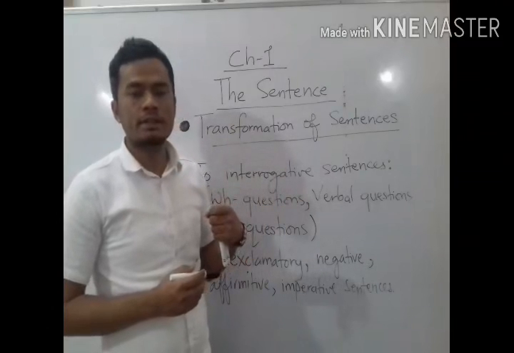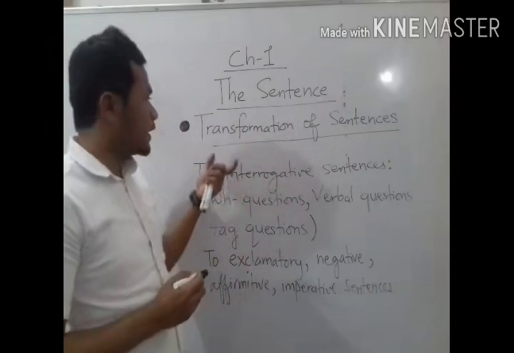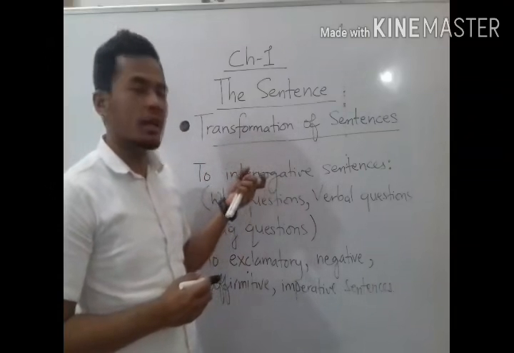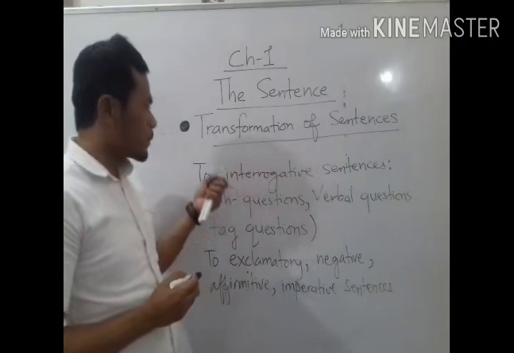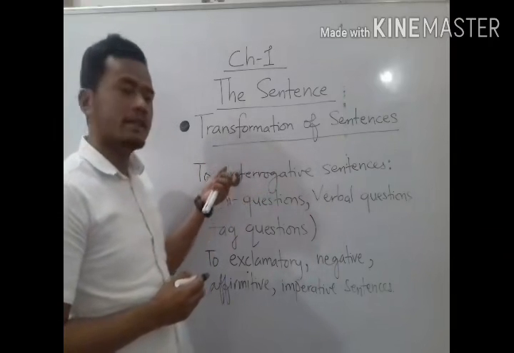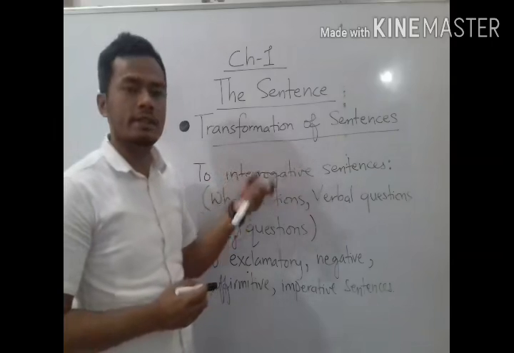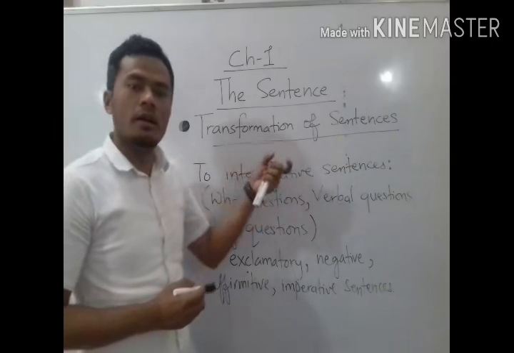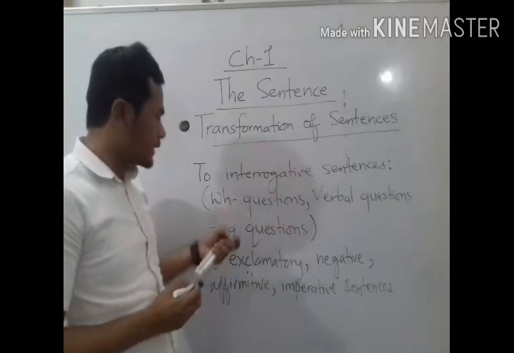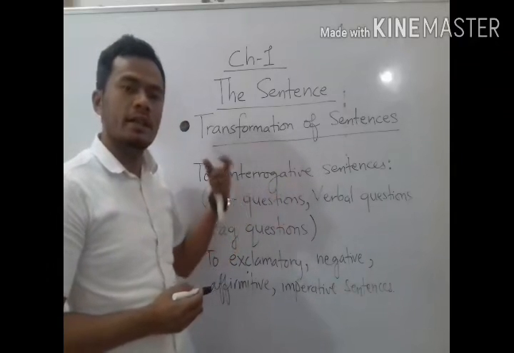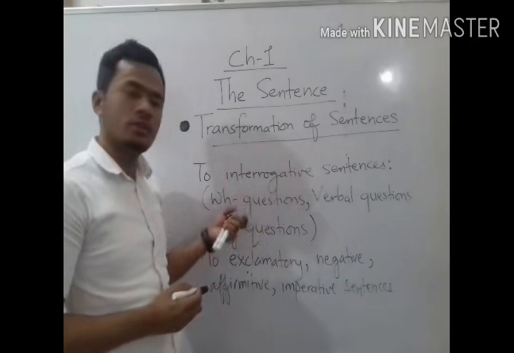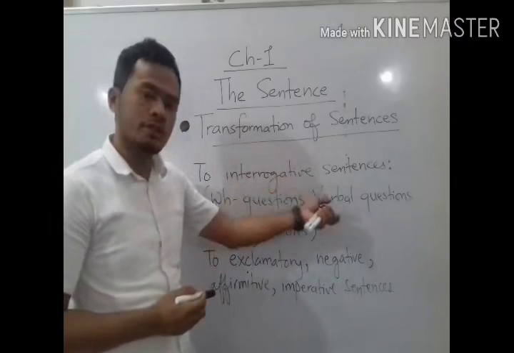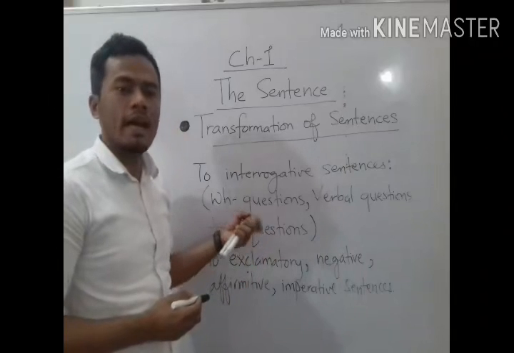Like we will learn to change an assertive sentence into interrogative sentences, into the kinds of interrogative sentences, like we will change an assertive sentence into WH questions, into verbal questions, or into tag questions.